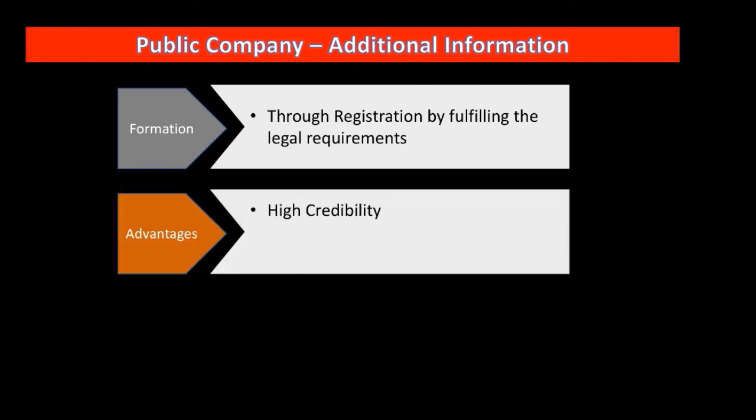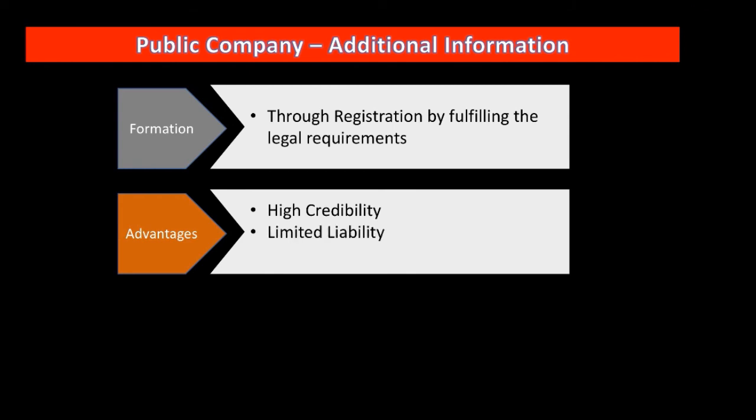Advantages: high credibility. So a public company has high credibility. It is more trustworthy. Okay, the company cannot run away. Normally, being a common person, we think about whether to invest in a private company, whether it will run away or become bankrupt, and then we cannot do anything. But a public company is highly credible.